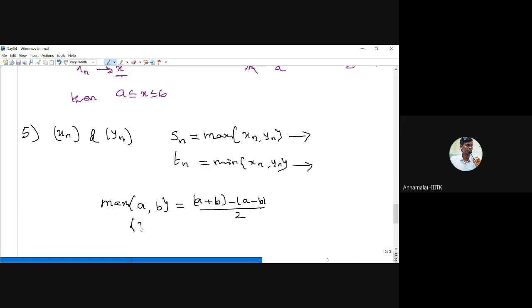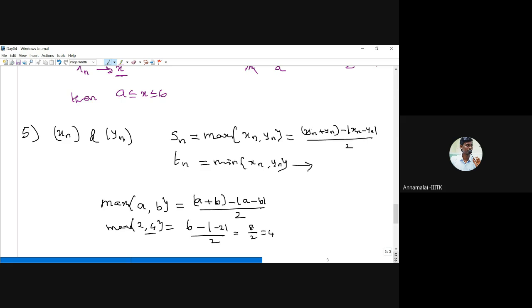Suppose we take 2 and 4, the maximum of 2 and 4. This is 2 plus 4, which is 6, minus modulus of 2 minus 4, which is minus 2, anyway take the modulus, whole divided by 2. So this is 8 by 2, you will get 4. So the maximum is 4. I think this is correct. So the maximum of xn comma yn is nothing but xn plus yn minus modulus of xn minus yn, by 2.